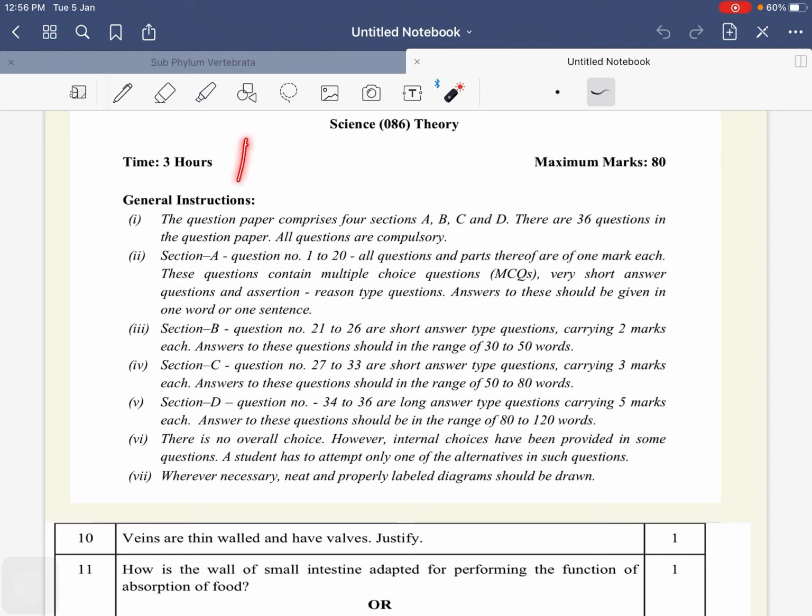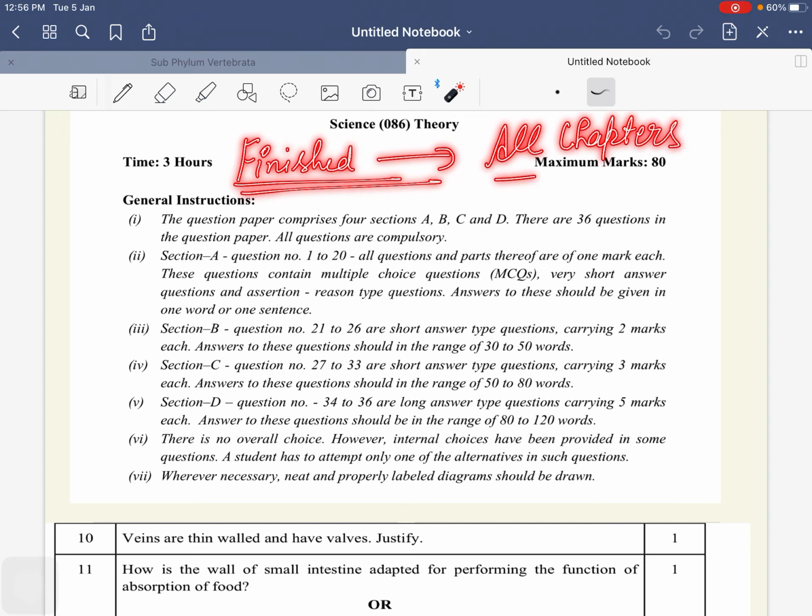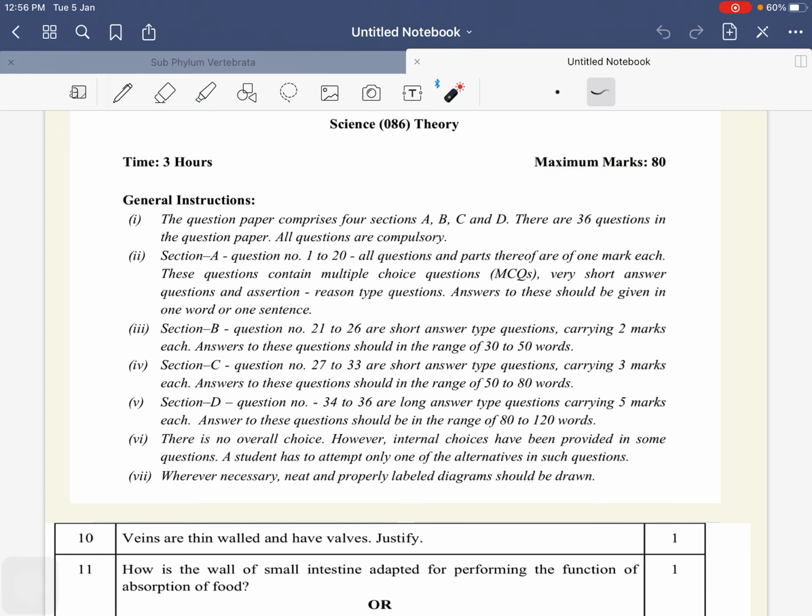As you know, we have finished all the chapters very successfully which are going to be asked in this year's examination. So I'm going to start with the revision part now. For my first few lectures I have taken the sample paper which was released by CBSE, and I'm going to discuss every single question of biology with you.